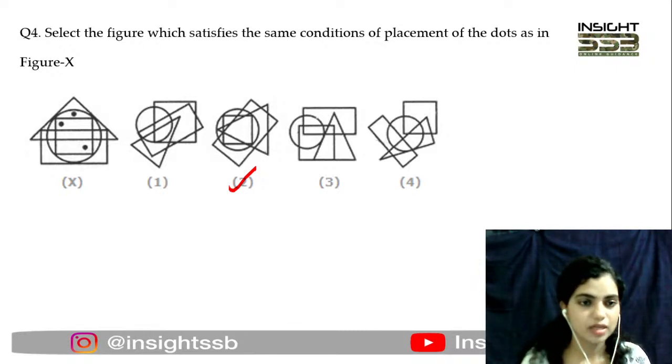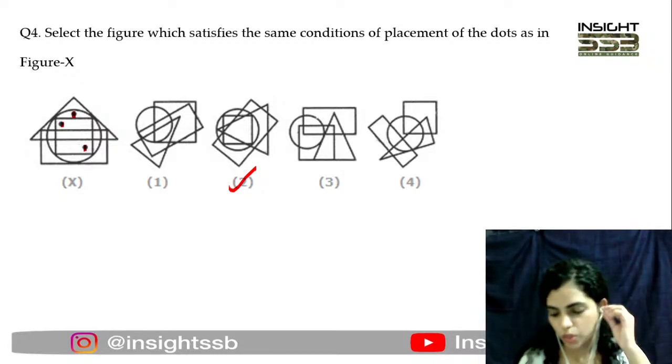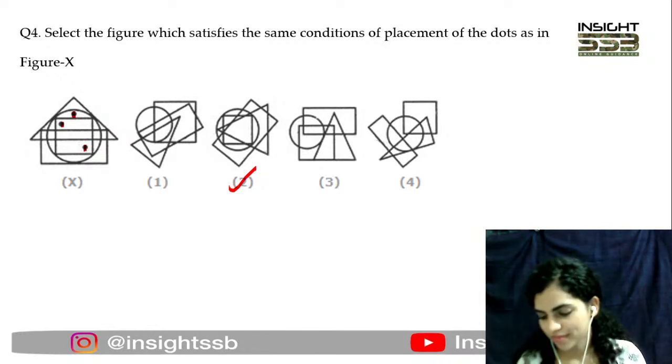For example, here this particular dot is coming within the circle. It is coming within a triangle. Okay, so in option 2 you're getting that situation. This has a triangle, a circle, a square. Again यहाँ पे है, and this one is within a rectangle, a square, and a circle, not the triangle. So for that reason, we are going with option number 2. Perfect.